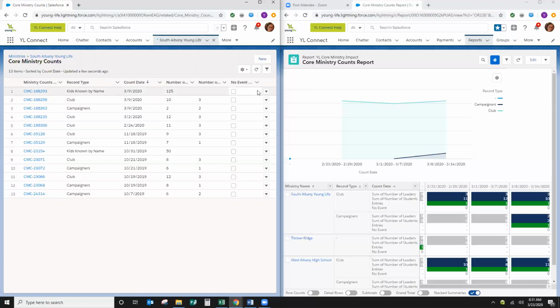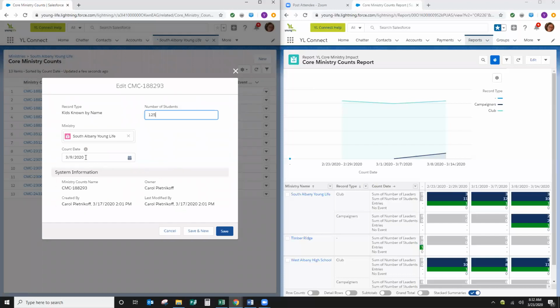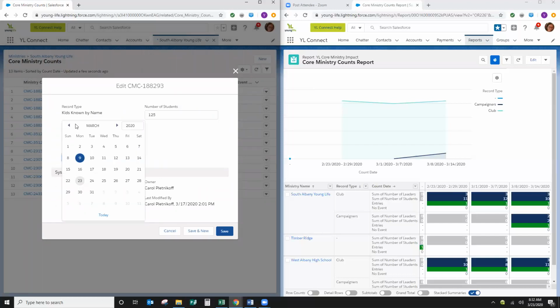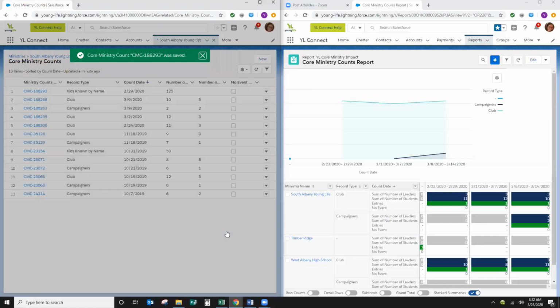So to edit an entry, you click on this little down arrow, click on Edit, and then I'm going to change the date. I hope you're okay with me doing this. It'll just make things easier later on. So I'm going to change it to the last day of February, and I'm just going to click Save.